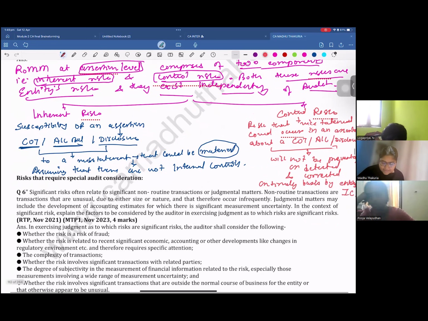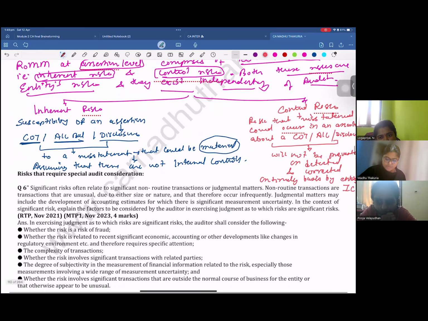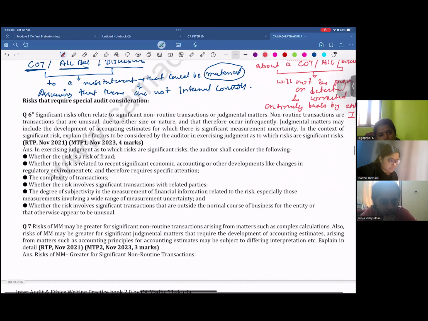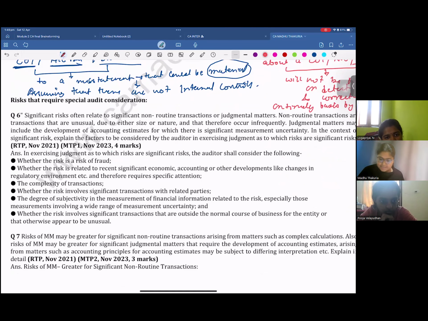Now, under this risk topic itself, you have a question which is about, we are not writing this, we already have this answer, but we are just reading it. There is a specific topic in your chapter 3 which talks about certain risks that require special considerations of the audit. Like when you are considering the inherent risk, control risk, and detection risk, in those risks, there are certain elements, certain circumstances, certain indications that you will see at the client place where you have to put